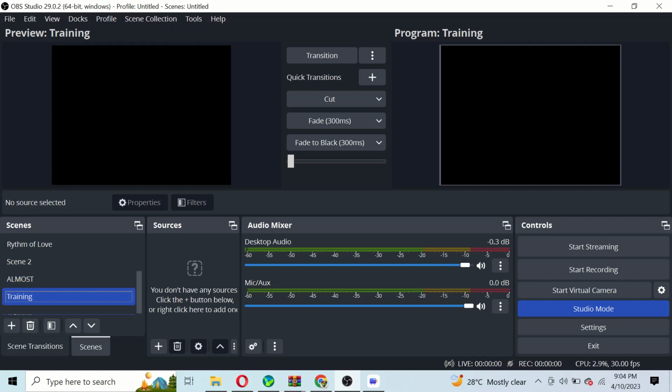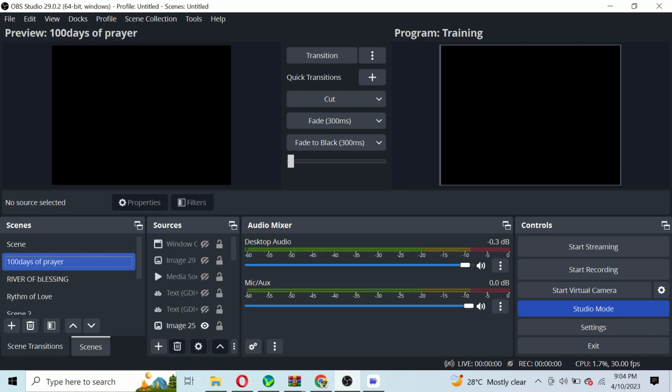Now, if you click on any of these scenes, you will see the different sources I have associated with that scene. For instance, I've clicked on 100 days of prayer. You can see the sources I use for this particular scene. So this can help you to actually coordinate and arrange your work. You can have a scene for worship, for Sabbath worship, where you can have your beautiful pictures, you can have your lower thirds, and as we go on in this training, I'm going to teach you how to add all those lower thirds and so on and so forth.